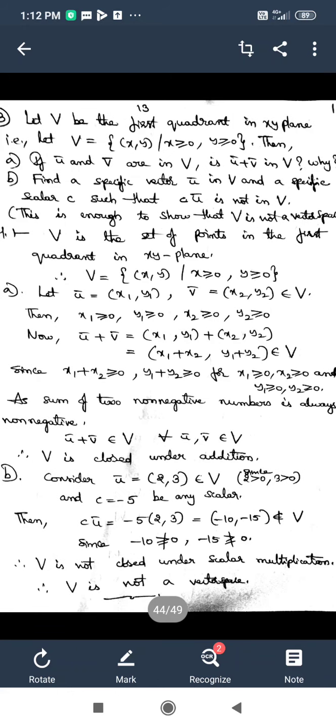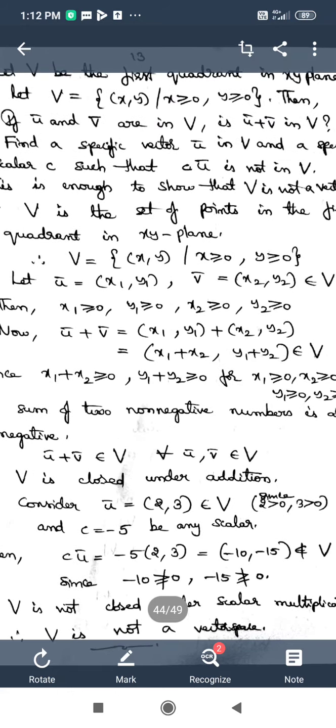And V is defined how? V is equal to the set of (x, y) such that x is greater than or equal to 0, y is greater than or equal to 0. That means V is the set of all ordered pairs where both the elements are positive, or 0 or positive, or we can say non-negative.